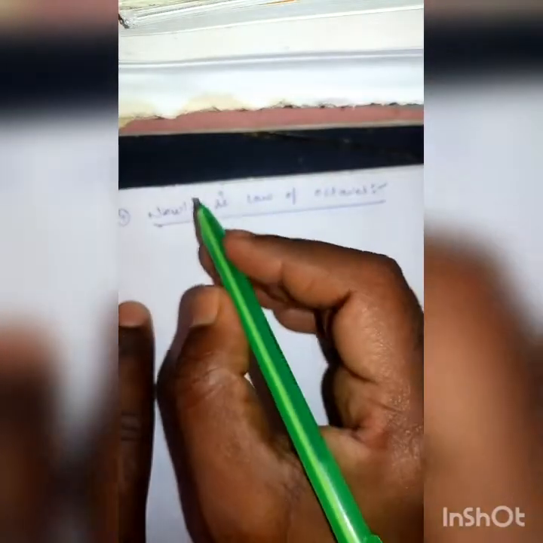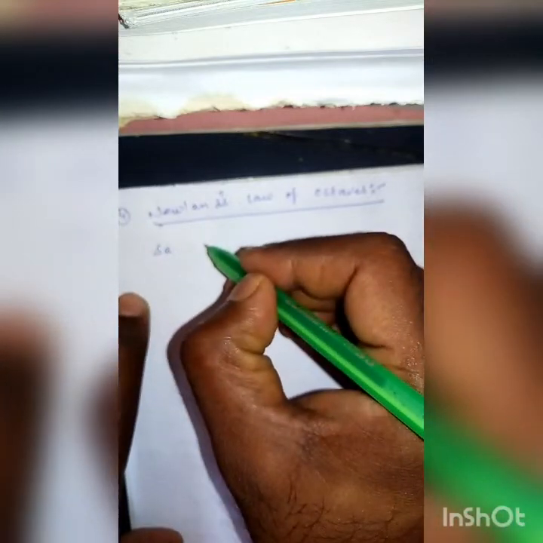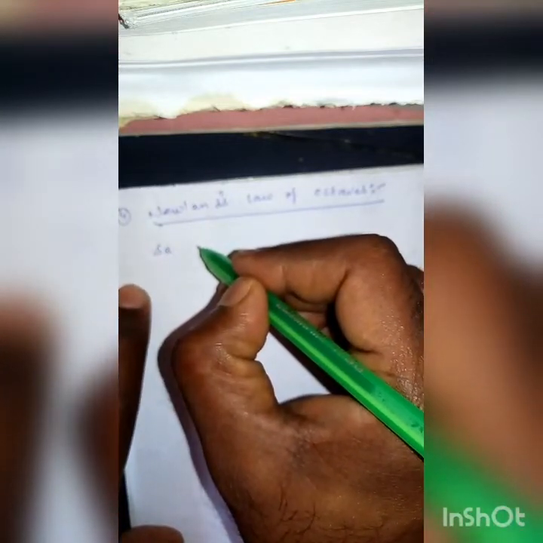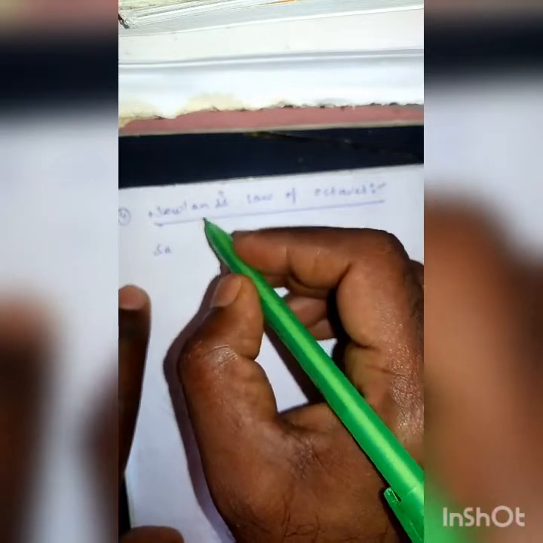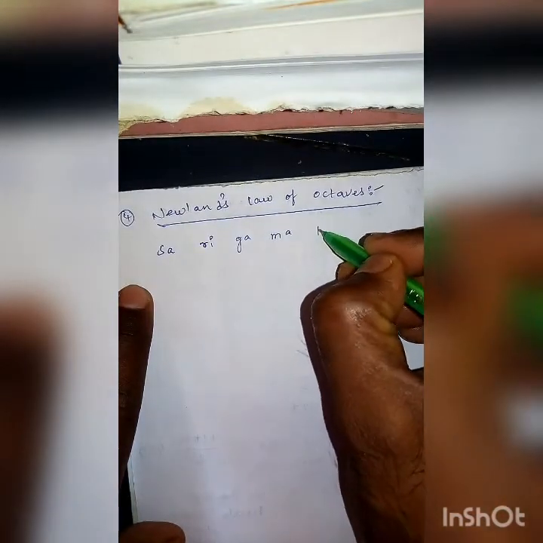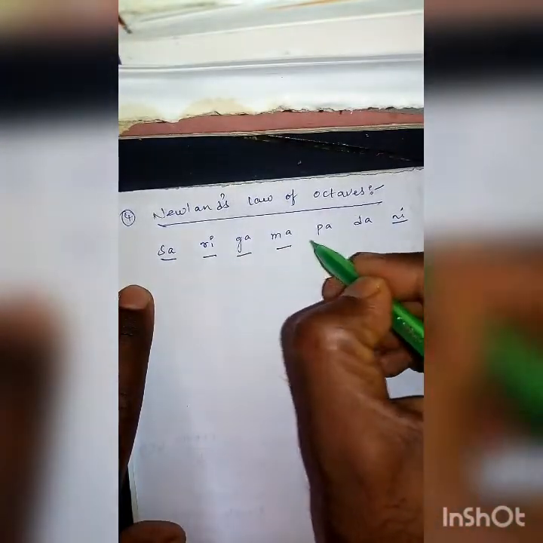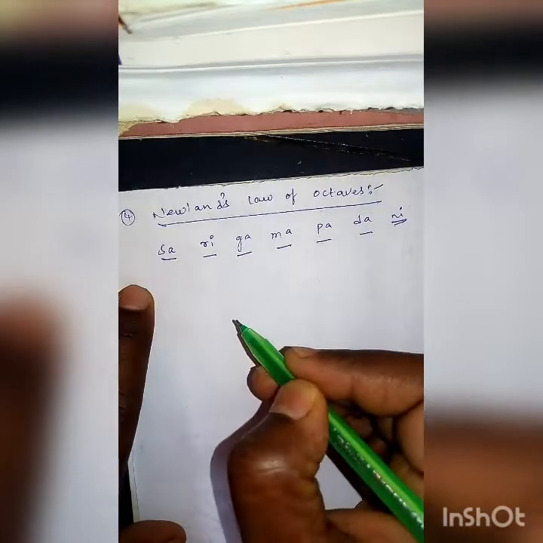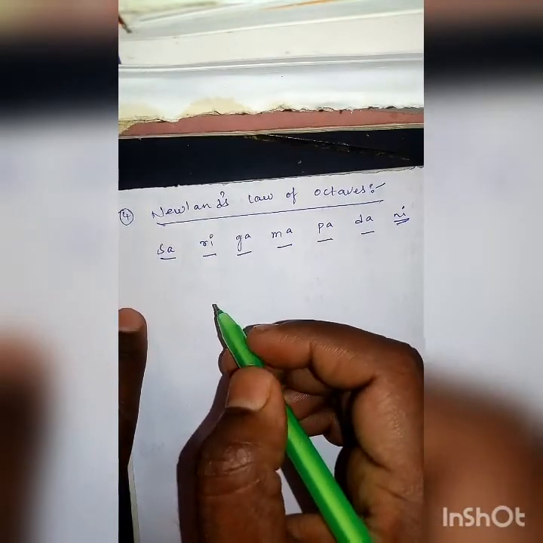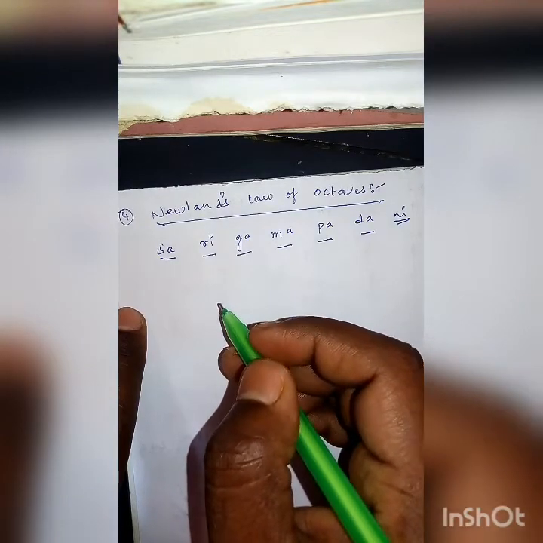Like that, Newlands arranged the elements in musical octaves, musical notes. This type of classification is also known as the law of octaves.